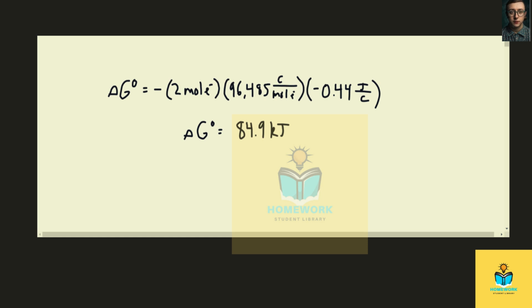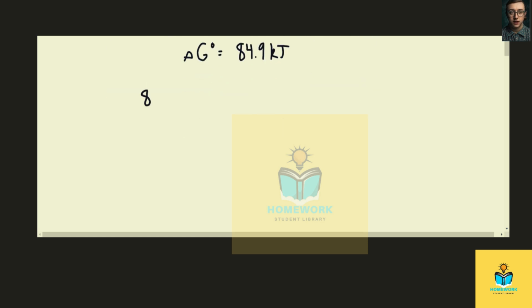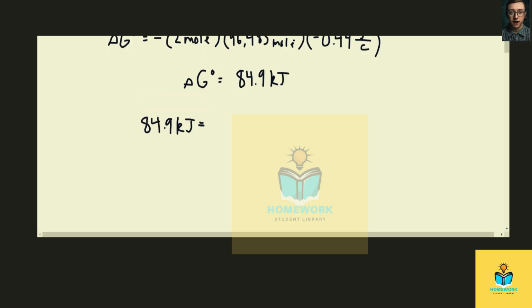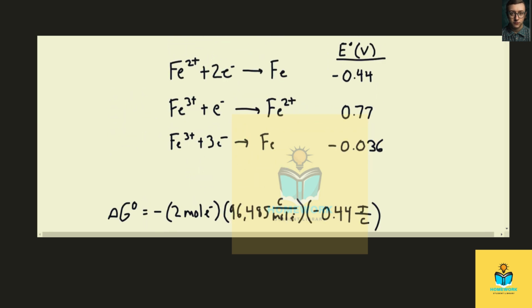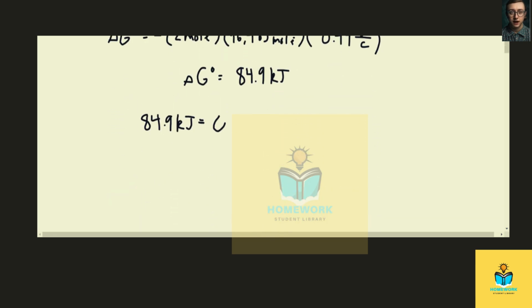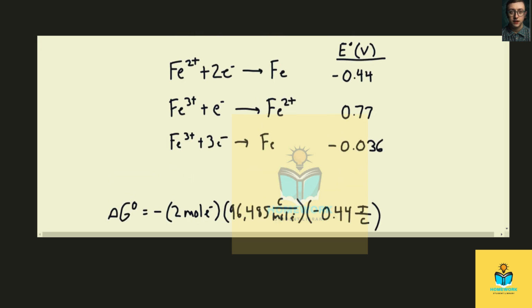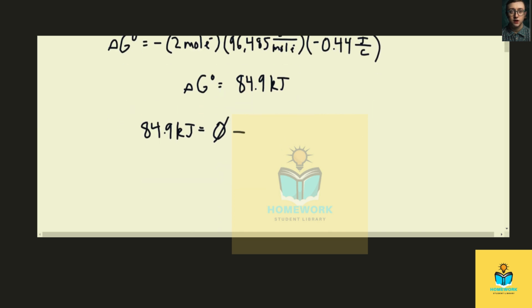And now we know that delta G of this half reaction of 84.9 kilojoules is equal to the total change in Gibbs free energy of the products minus that of the reactants. On the products, we just have solid iron, and that has a change in Gibbs free energy at standard conditions of formation of 0. So the products is 0 minus the total change in Gibbs free energy at standard conditions for the reactants. We know that the electrons have a change in Gibbs free energy at standard conditions of formation of 0.